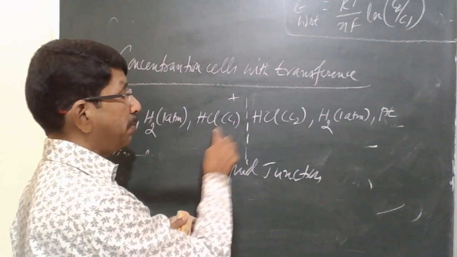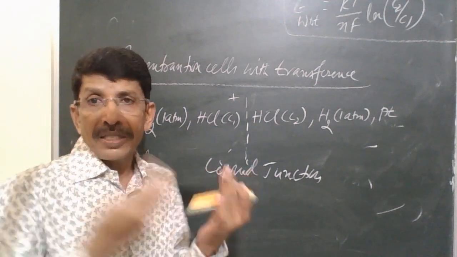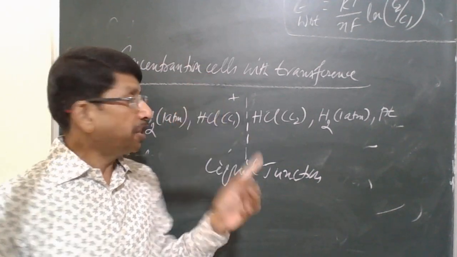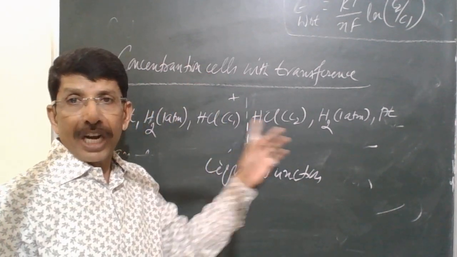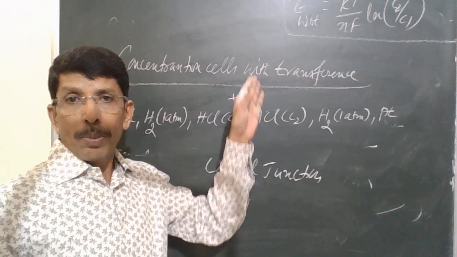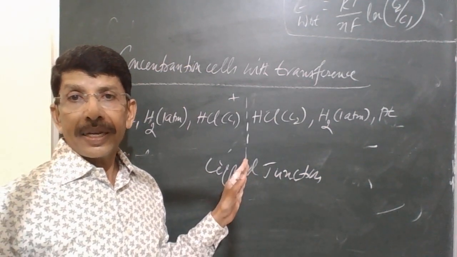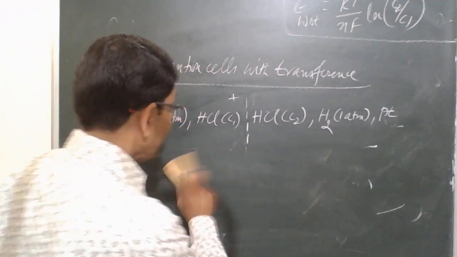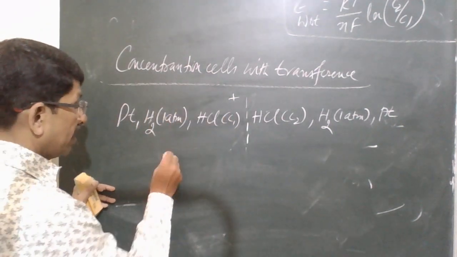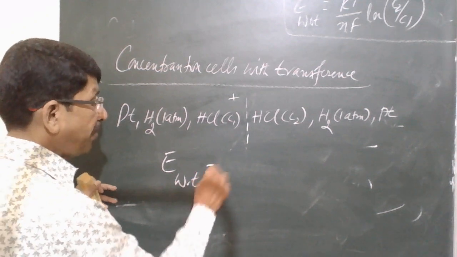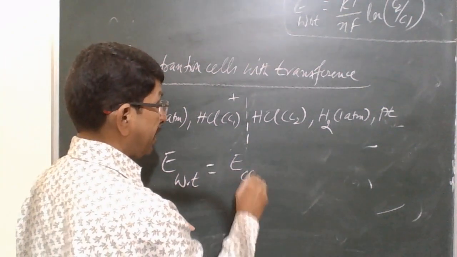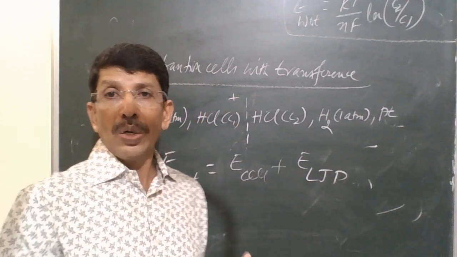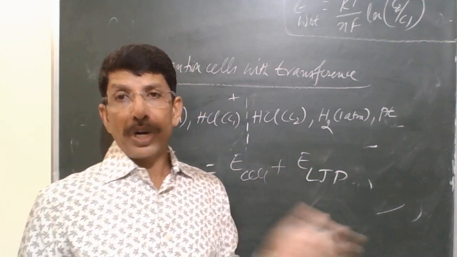At this junction, because of the unequal charges on either side, there is a charge separation and a potential develops. So it consists of liquid junction potential. Therefore, the EMF of this cell with transference is a combination of E cell plus E LJP. It also includes a liquid junction potential.